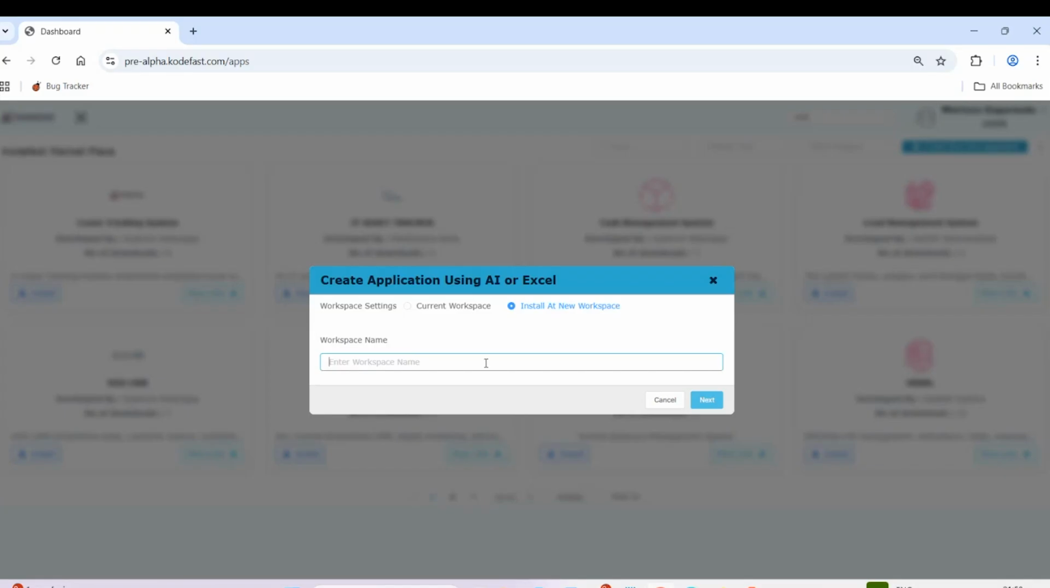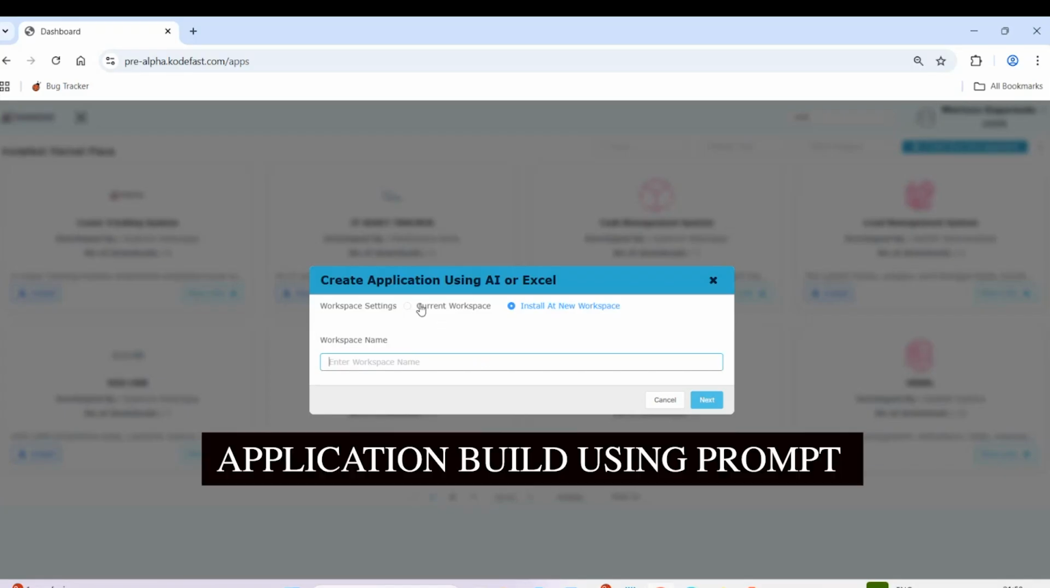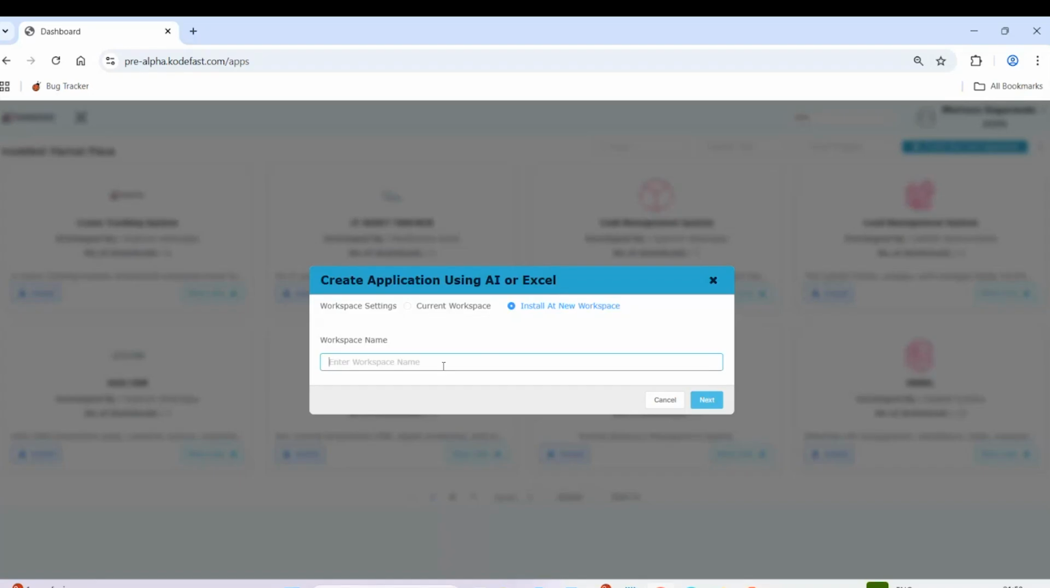Murtaza, over to you. So here I'm creating an application using AI, where I have different methods too, but right now let's go with the AI. I'm going to create an application called Company Budget Tracker.